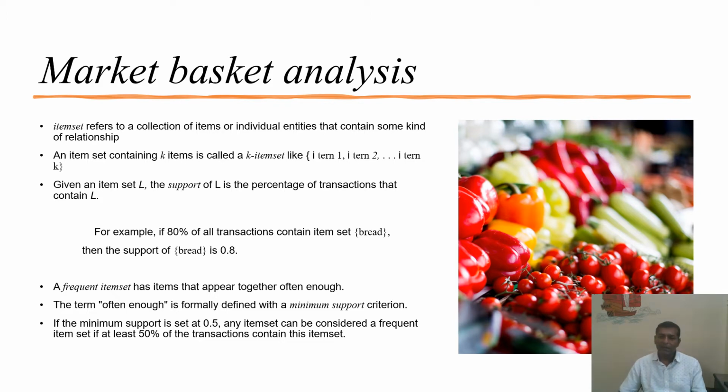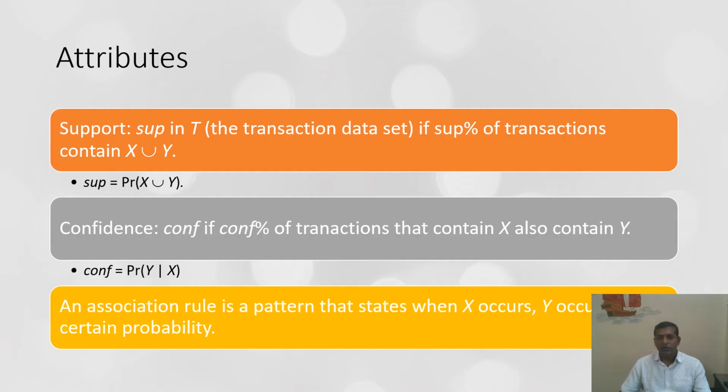This is the mathematical detail about market basket analysis. The attributes we will have to see are support first. Transaction is the bill that is generated for a person who has bought items from a supermarket. That is one transaction.